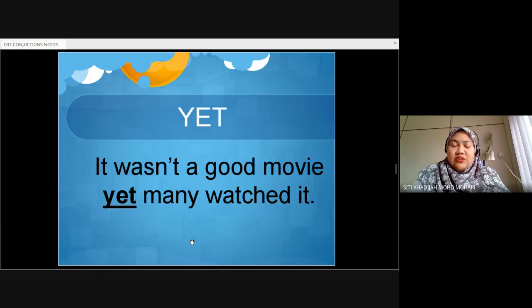So we want to show a contrasting idea. The first one, it was negative. It wasn't a good movie, a negative statement. And then many watched it is a positive statement. But then both of them, they are equally independent. Kalau you nak break up them into two, boleh je.